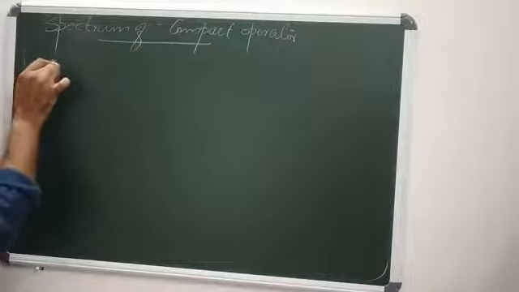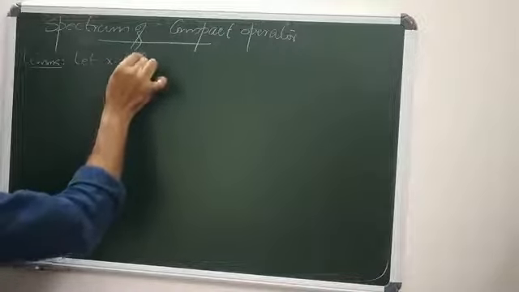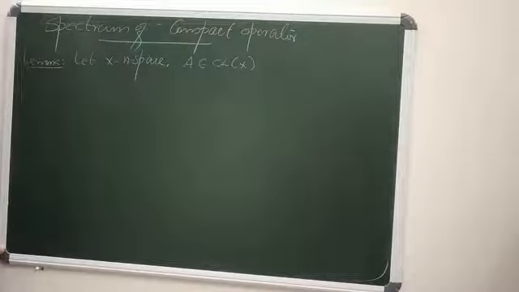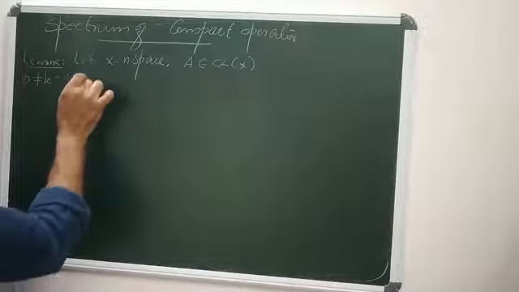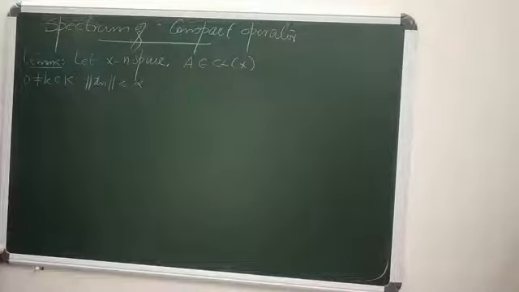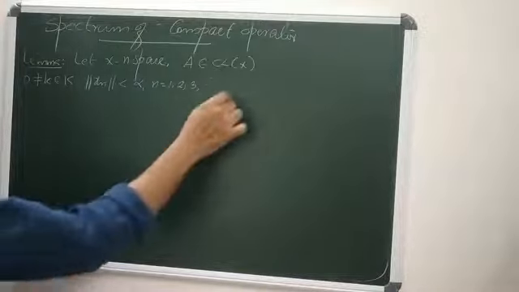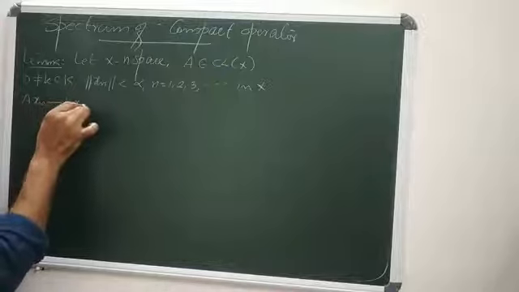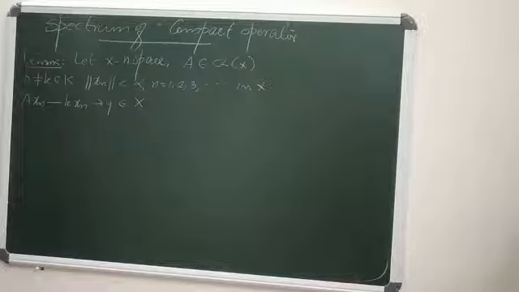That's an interesting result. So the lemma states: let X be a normed space, and A is in CL(X), a compact linear operator on X. Let k be some non-zero scalar, and let xn be a bounded sequence, meaning there exists some alpha positive such that norm of xn is less than alpha for n equals 1, 2, 3, and so on, in X, such that Axn minus kxn goes to some y in X.